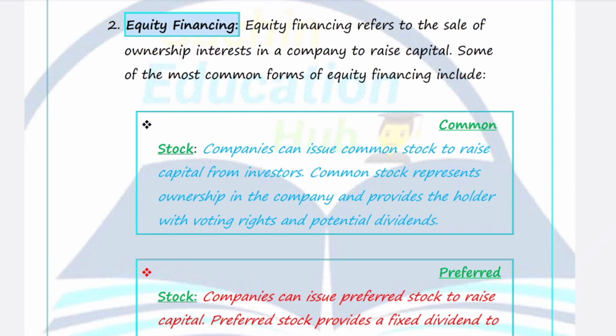So you can say that selling of the ownership interest of the company is considered as equity financing. If the company wants to sell a few parts of the company's ownership interest to various investors, so that the company can earn a huge amount from this source of finance, then this source of finance is considered as equity finance. What will be included in this type of finance?